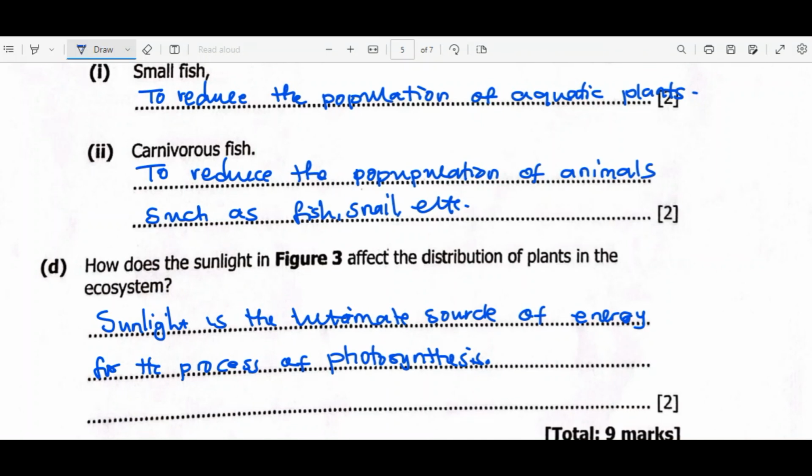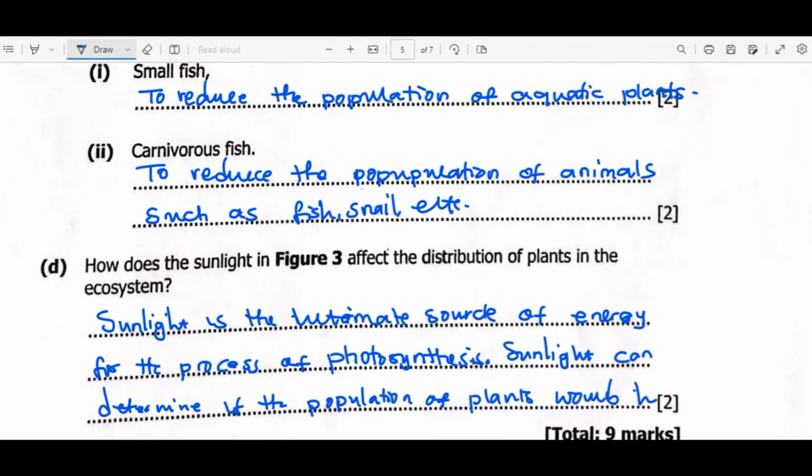So that's a point here. So say sunlight can determine if the population of plants would be high or low. So this is how we can answer.